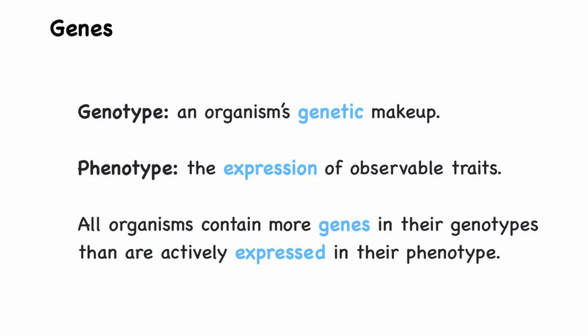Importantly, phenotype is influenced not only by genes, but also by environmental conditions. An organism's genotype often includes more genes than are actively expressed, so the phenotype reflects only the genes that are turned on at a given time. Many genes are regulated and expressed only under specific conditions or stages of growth.